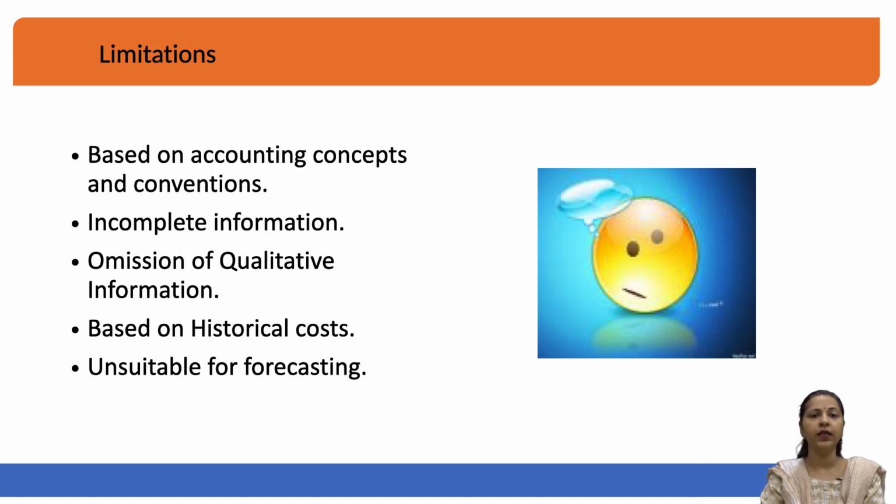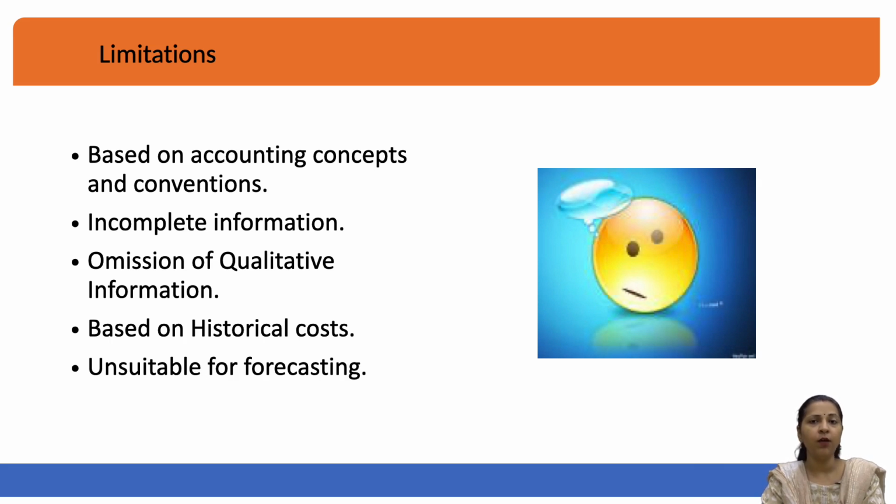The third one is that there can be omission of qualitative information. Dear students, if you can recall, in the last class we talked about an example where managers had a fight in office. When you cannot record such information in accounts, you will certainly not come to know about it from accounting sets.